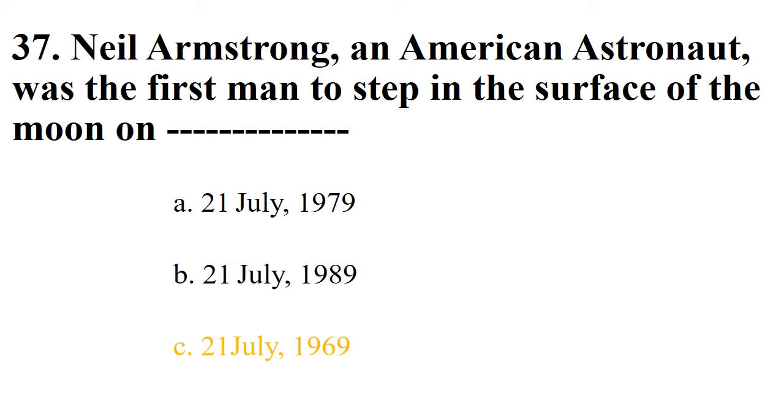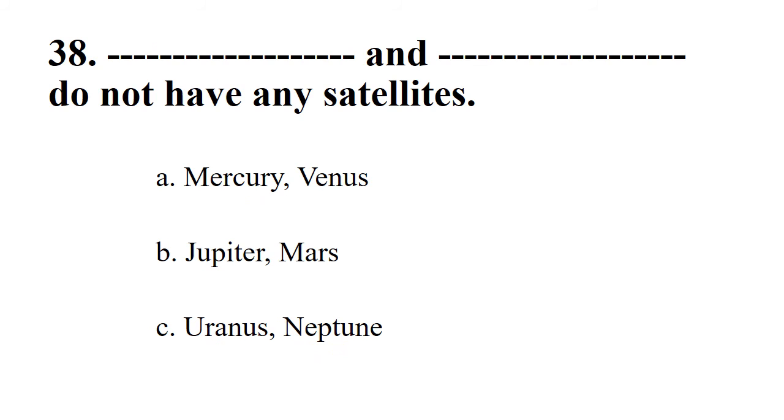The right option is 21st July 1969. Next. Dash and dash do not have any satellites. Options: Mercury, Venus, Jupiter, Mars, Uranus, Neptune. The right option is Mercury, Venus.